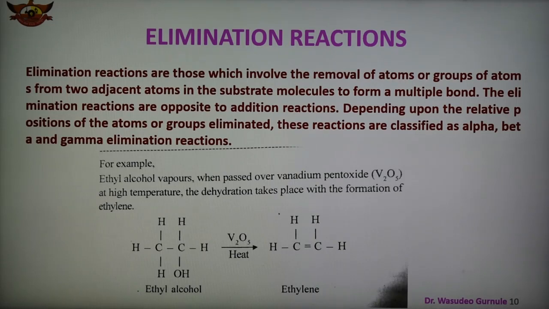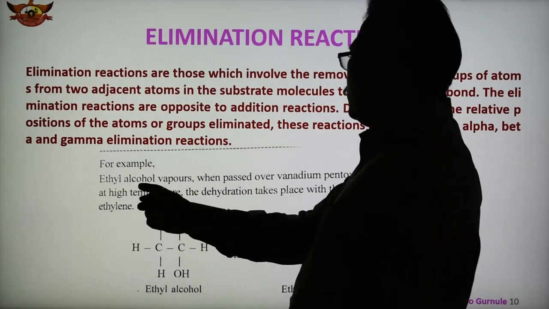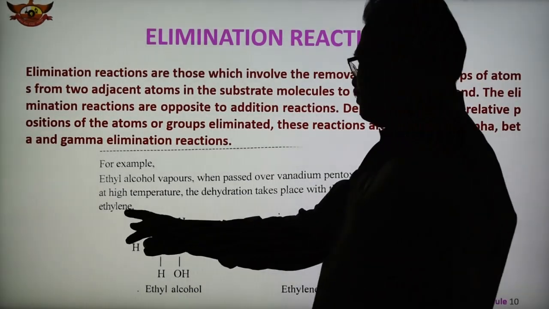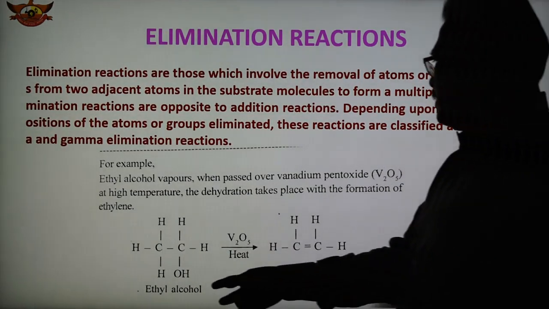So a saturated compound becomes unsaturated. An example is given here: ethyl alcohol vapor, when passed over vanadium pentoxide at high temperature, undergoes dehydration with the formation of ethylene.